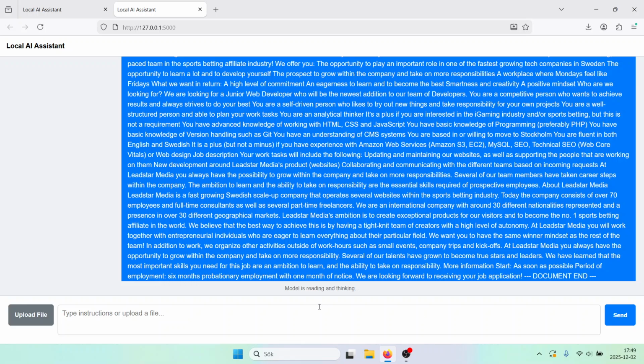What I'm sending to the AI is the job description along with the instructions. Now it says here that the model is reading and thinking. So now locally on my computer, the computer that I am sitting at now, the AI is digesting this information and is working on giving me an answer. At the moment, I am sitting at a standard, ordinary office laptop. It is not optimized for AI in any way. It's just a normal laptop like people are using in offices all over the world.